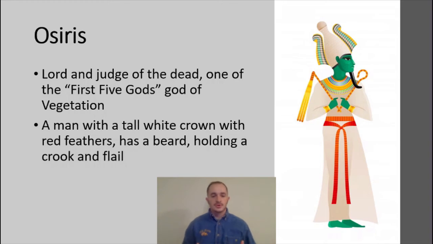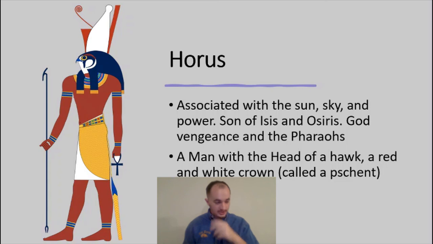And then our last one that we're going to talk about, or close to our last one, is Horus. We're getting close to the end. Horus is associated with the sun, sky, and power. Horus would be the son of Isis and Osiris. He is also the god of vengeance and would later become the god of the pharaohs. This is one that we see switch with Ra and Amun and Aken and a couple of other different gods. Horus would be one of many different gods of the pharaohs.